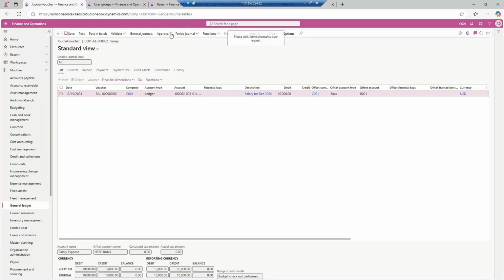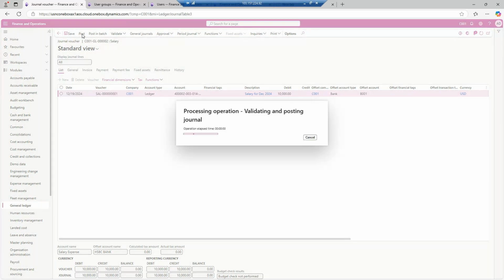Now, the journal voucher needs to be given to my manager once the report is ready, approved, and the post button is enabled. My manager will go and check that all the entries are okay. He will go for the approval, then click on the post button. Once it is posted, the entry will go to the trial balance level or the ledger account level, and no user will be able to update anything from here.